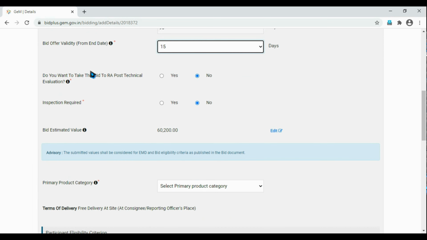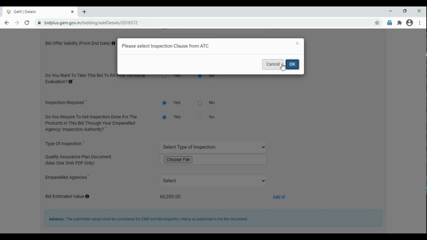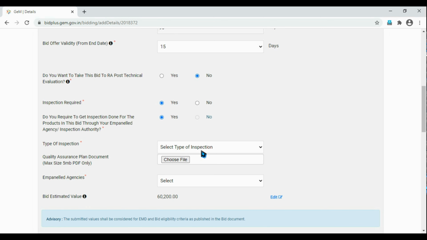Inspection: if you want to conduct any inspection of the product before delivering or after delivering it, you can go for yes. I'm going to give no. If you give yes, you have to select all the parameters. You need to upload the documents on which parameters you're going to inspect, and then you have to select the agencies as well, the empanelled agencies. So I'm giving no here.